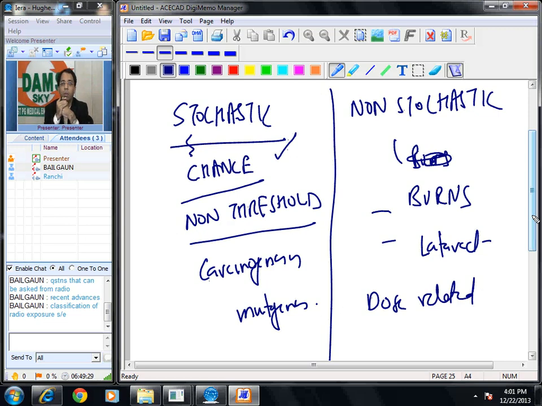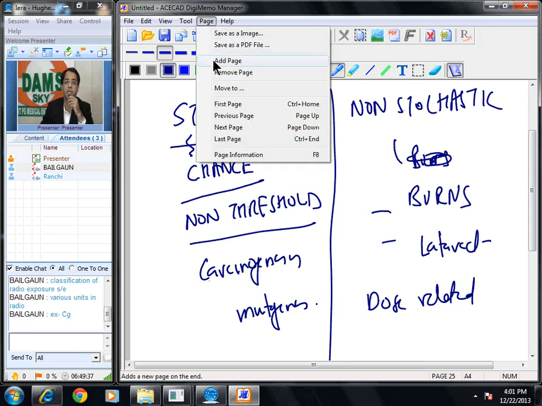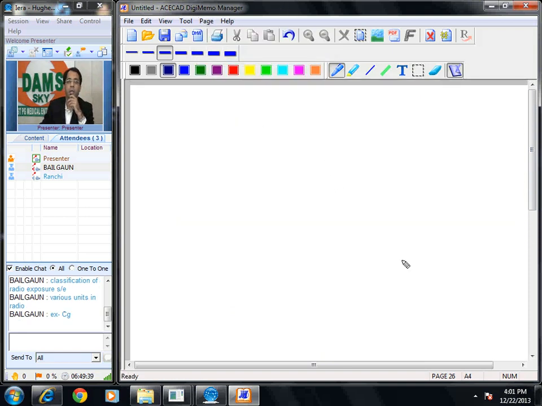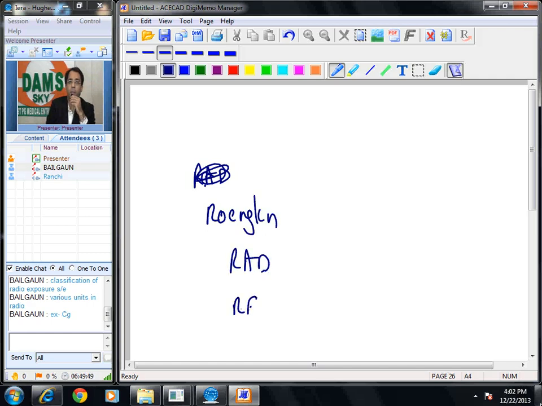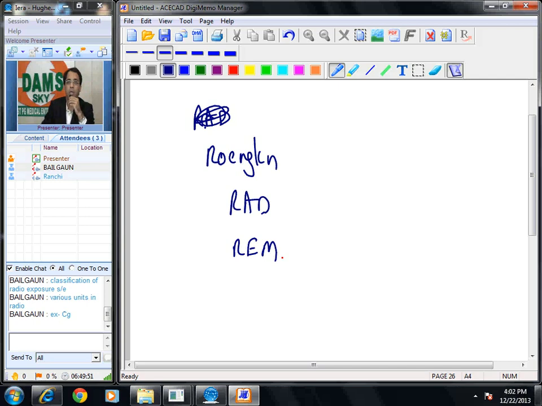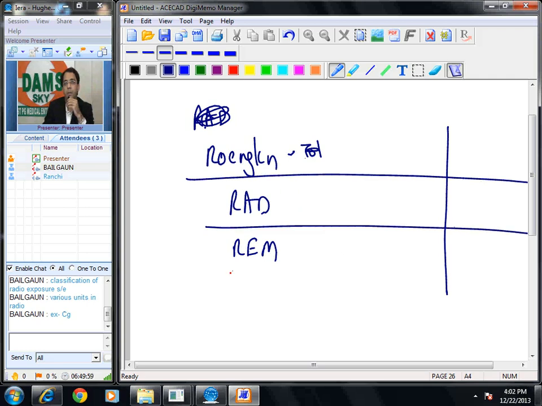Any other query, Belgaum? Various units in radiology. Very good. Let me summarize this. Okay. Units used in radiology are Roentgen, rad, rem. Total exposure. Okay, let us see now, and I will make a box here. Let's make a table. 3 units, definition, and we will write SI unit, standard unit.